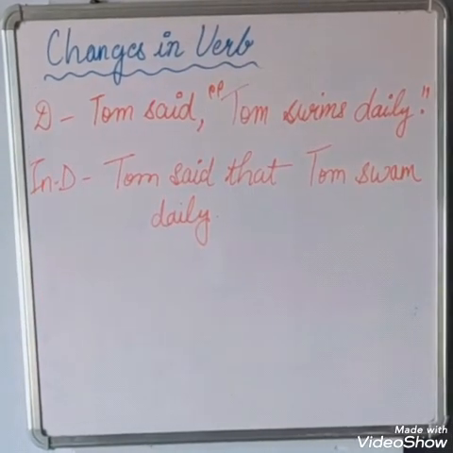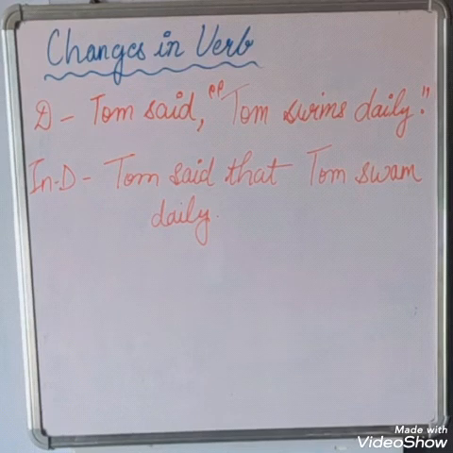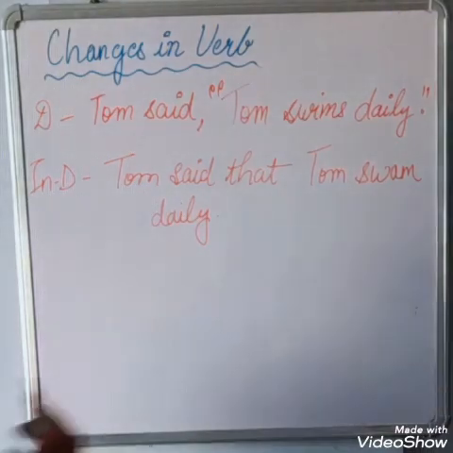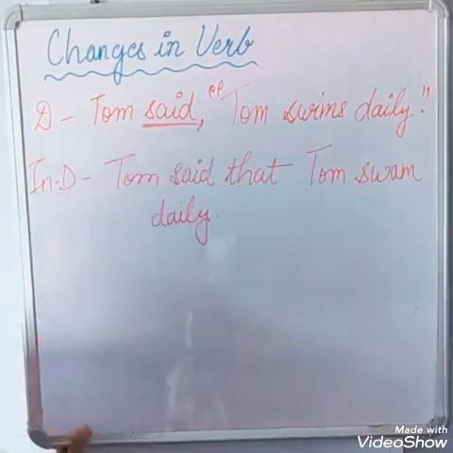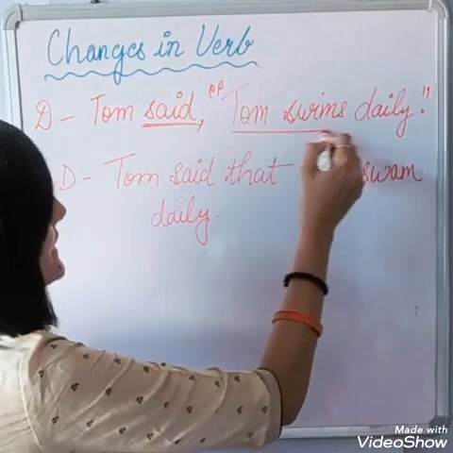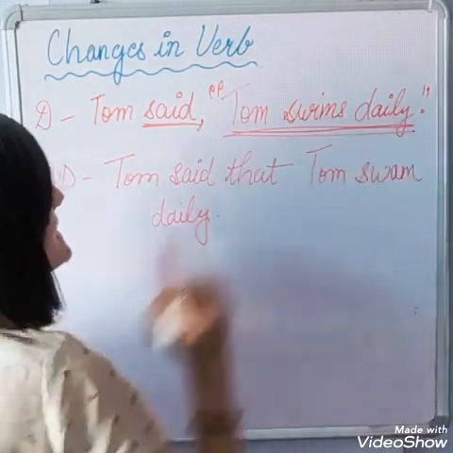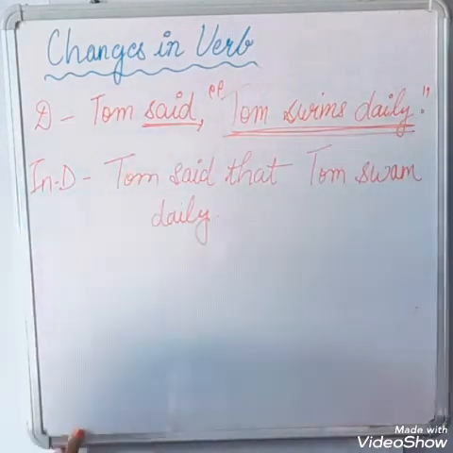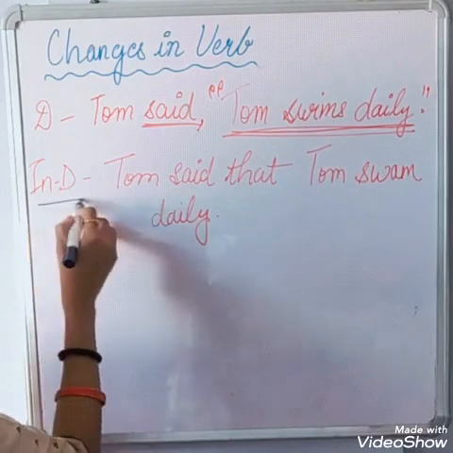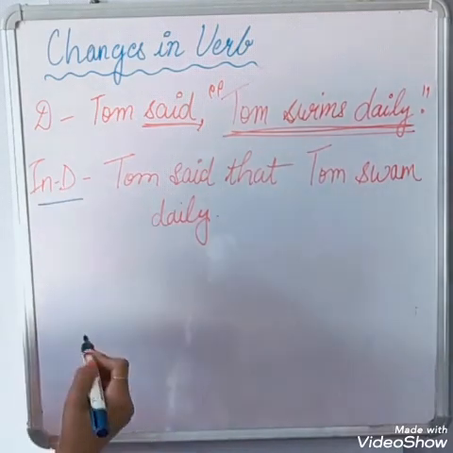Now let's take one more example of changes in verb. If the reporting verb is in the past tense, then the reported speech will also change to past tense. The reporting verb "said" is in past tense, so the reported speech will also change in the past tense. How? When we change this sentence to indirect speech, how does it change to past tense?